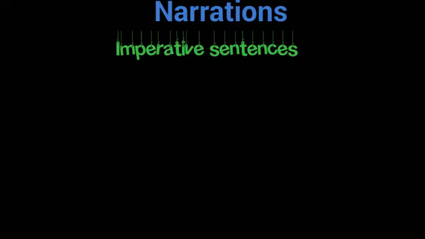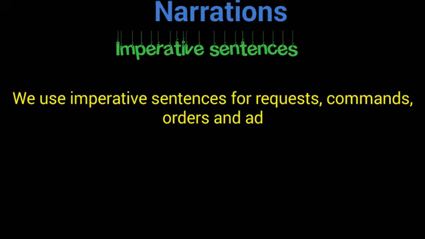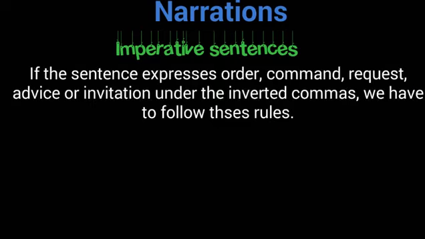Now the third kind of sentences, that is imperative sentences. As I told you, we use imperative sentences for request, command, order, advice. Let's know how we can change imperative sentences in narration. If the sentence expresses order, command, request, advice, or invitation under the inverted commas, we have to follow these rules.